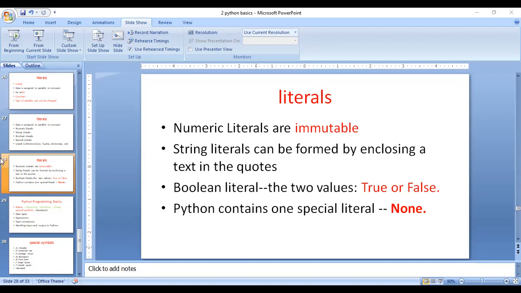For example, B is another type of literal. When I assign B equal to false, what is the B value? When I print B, it indicates false. For example, C is a Boolean variable, and the value of the literal is, for example, true.